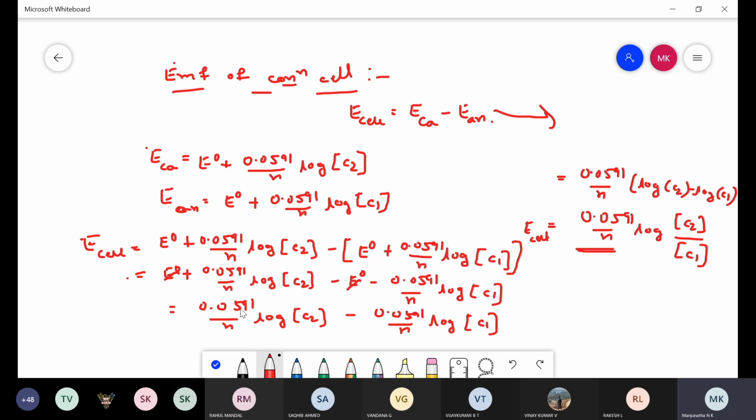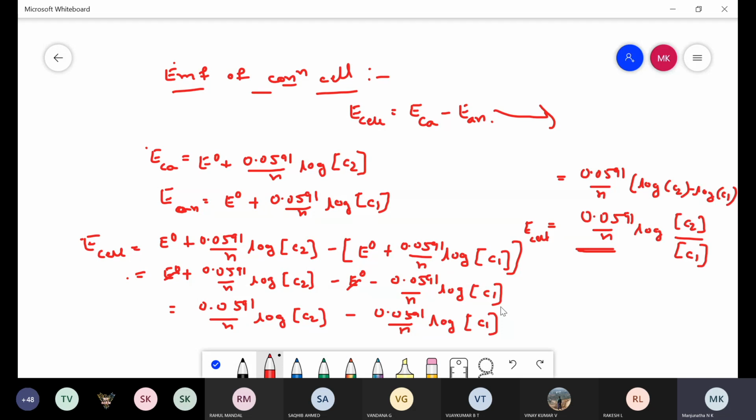We get 0.0591 divided by n log C2 minus 0.0591 divided by n log C1. Take 0.0591 divided by n common: log C2 minus log C1. It is in the form log A minus log B, that is log A by B. Therefore, finally we get E cell is equal to 0.0591 divided by n log C2 divided by C1. Is it clear?